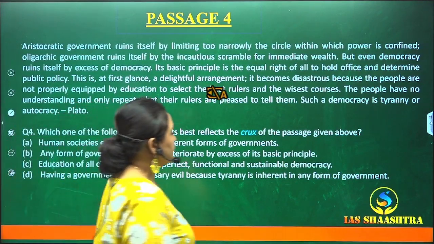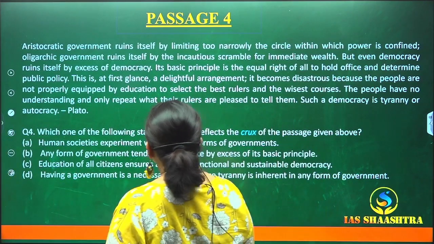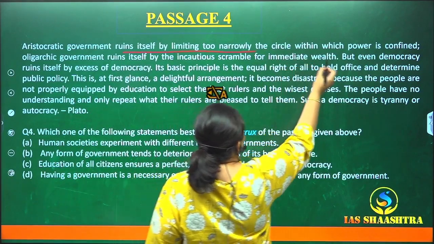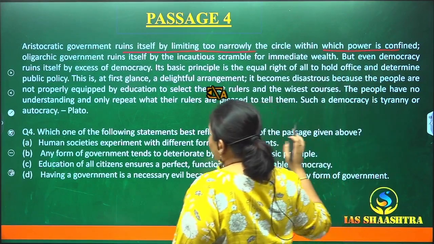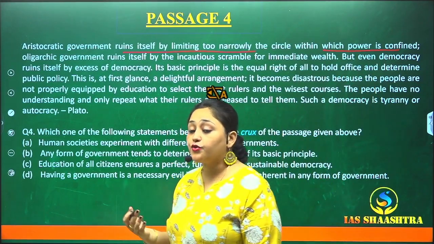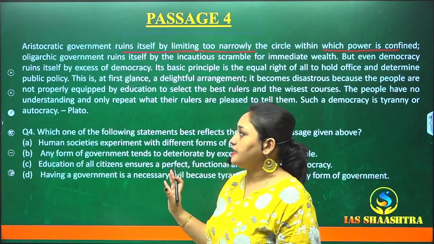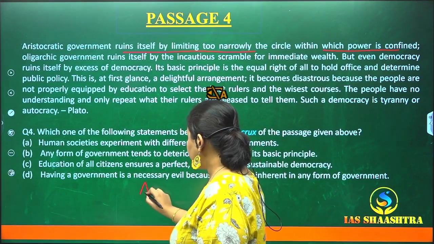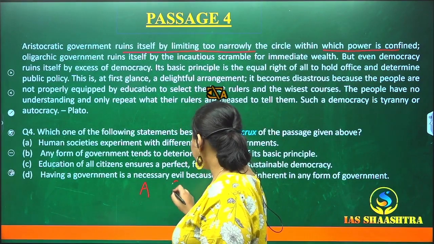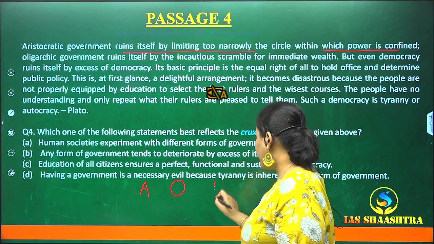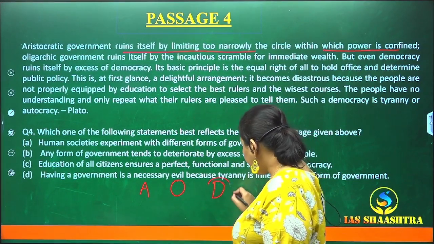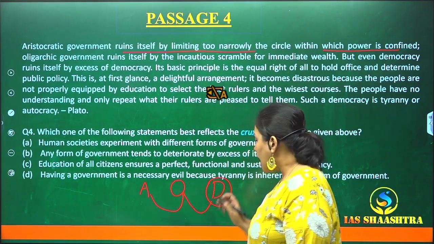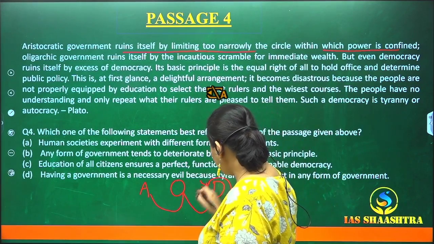Okay, let's start reading. Aristocratic government ruins itself by limiting too narrowly the circle within which power is confined. Okay, before starting this passage, I would like to give you a briefing that here in this passage, 3 kinds of governments have been spoken about. One is the aristocratic government, then the oligarchic government, and the third is the democratic government. Now, we are going to be speaking mainly about the democratic government in comparison to these two, okay? So, main focus will be on democratic government.